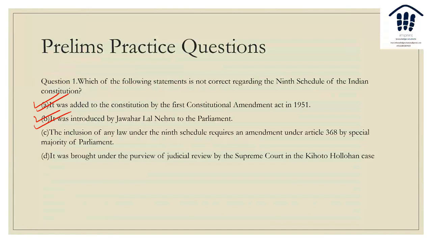The inclusion of any law under the 9th schedule requires amendment under the Article 368 by special majority. True. Right, and it brought under the purview of judicial review in the Kihoto Hollohan case. So this is not true. This is for anti-defection, right? I think in another lecture, this is the previous lecture to this, we talked about anti-defection, and this case is talking about anti-defection, right? So obviously this is incorrect. This is IR Coelho. So answer is D.